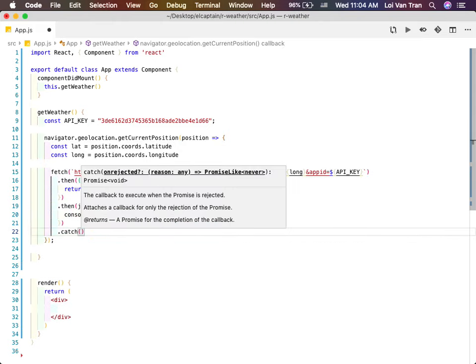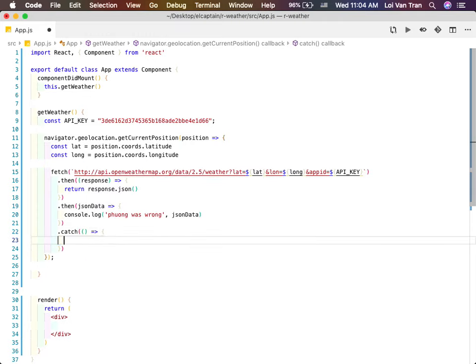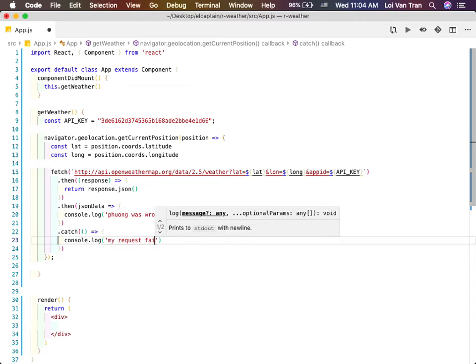Typically, we need to do a catch, right? This is if something fails. So I'm going to say console.log, my request failed. Why can a request fail, guys? There's a million reasons why a request can fail. Maybe the user turned off their internet. Maybe they're driving through a tunnel. Maybe they're in the middle of the Pacific and they don't have signal. What is our app going to do? It's going to fail, right? This API request is going to fail.